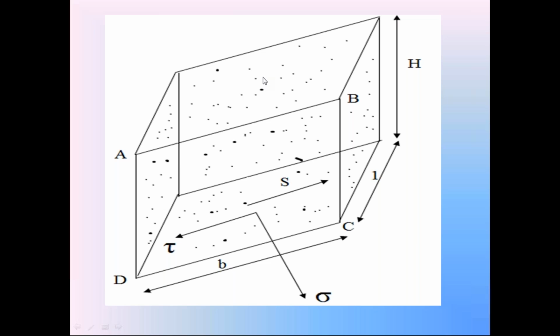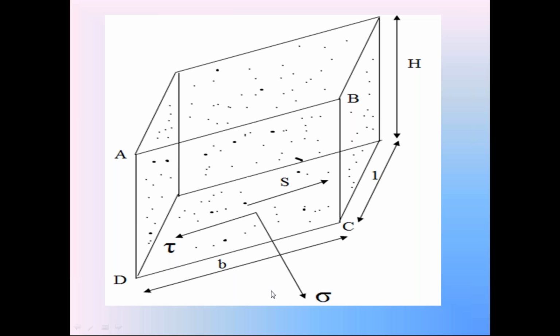But the failure of this soil slope is prevented by the shear strength of the soil. This soil has the engineering property of shear strength, indicated as S. That shear strength of the soil prevents the failure of this soil slope. So S is the shear strength resisting the soil slope failure, and tau is the shear stress causing the failure of the soil slope.